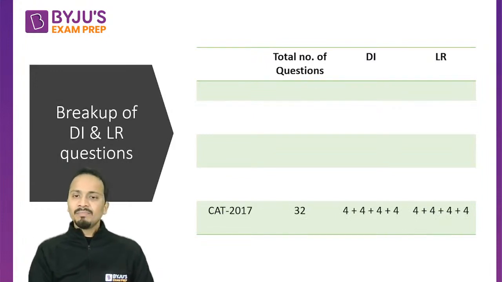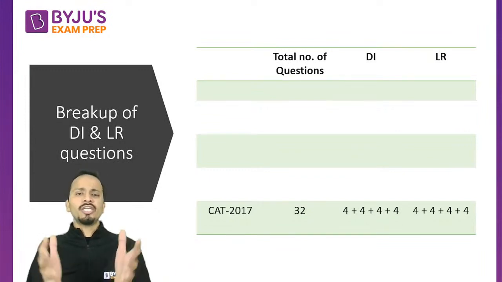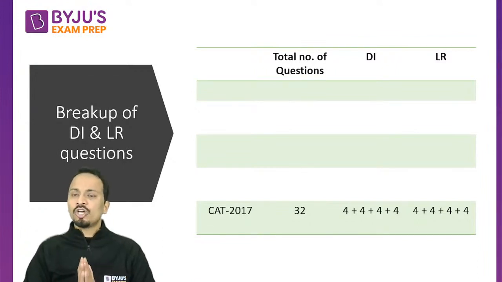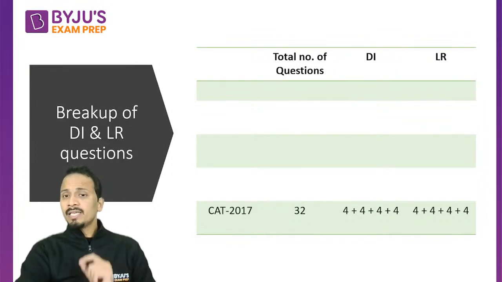So at that time, there were 4 sets of 4 questions each from DI as well as from LR. So I can say that the weightage of DI and LR type questions in 2017 was equal: 16 questions on data interpretation and 16 questions on logical reasoning. All right. Now this particular thing changed in 2018.